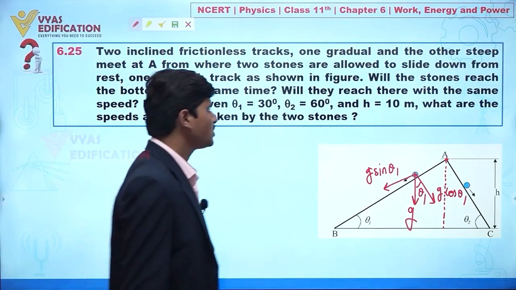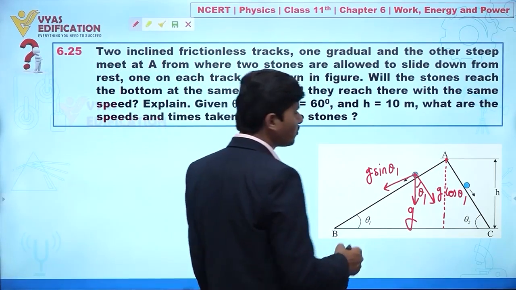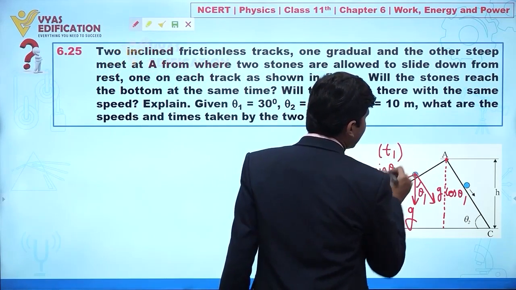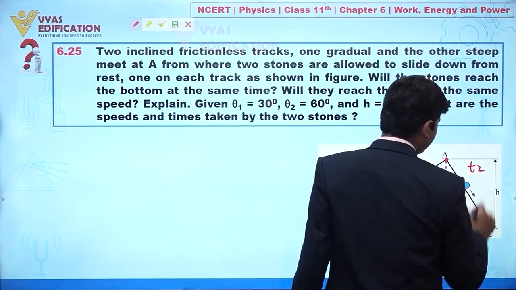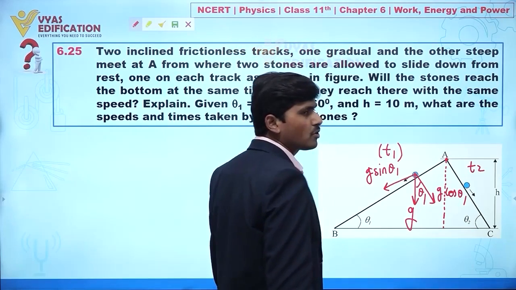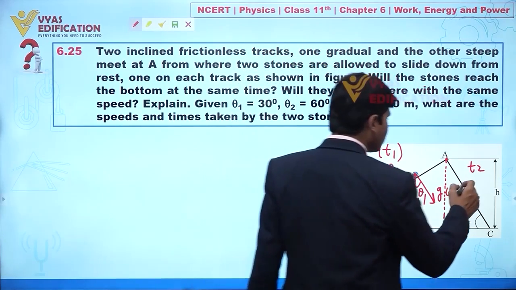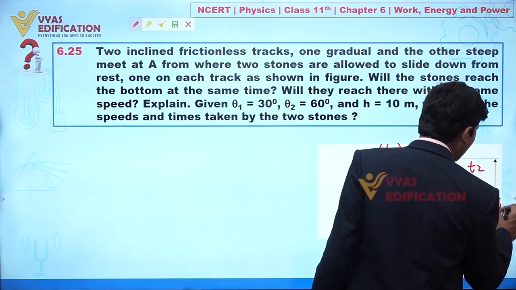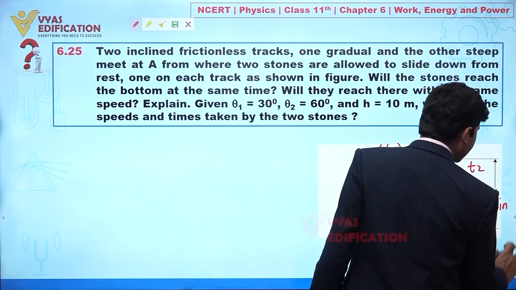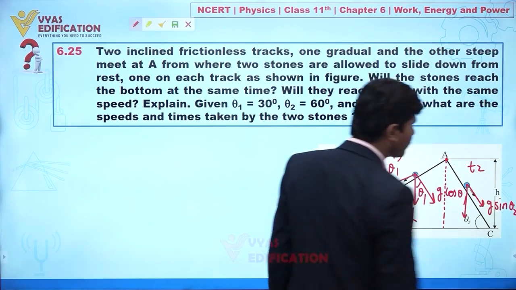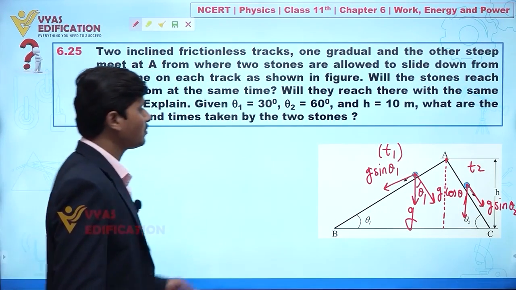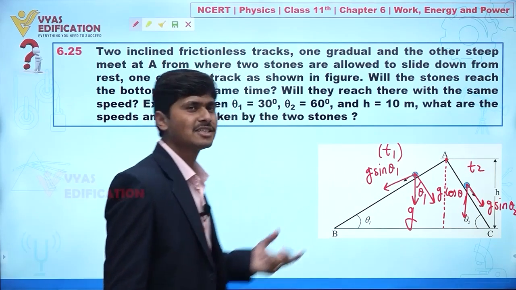Let's suppose the stone moving from A to B takes a time t1, and the other takes time t2. If we talk about acceleration on stone number 2, again g sin theta 2 is acting. Now I apply the equation of motion, because the acceleration here is constant.